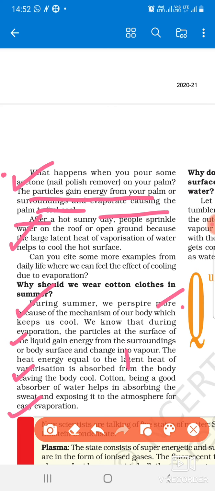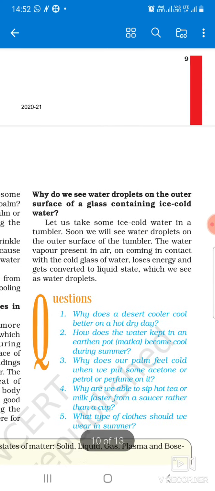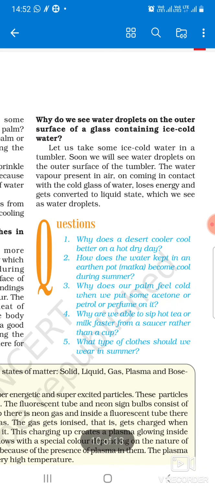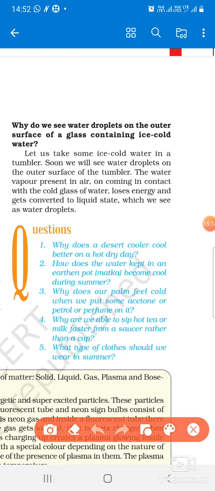You can write in simple language that cotton clothes are good absorbers of sweat, and by absorbing the sweat from our body, the cotton clothes give us coolingness, because evaporation causes coolingness. Here is one more question: why do we see water droplets on the outer surface? This is also very, very important.